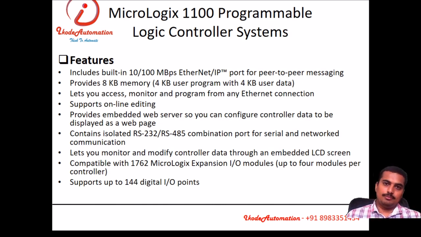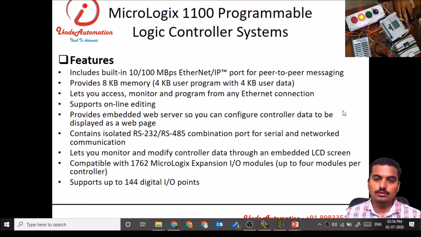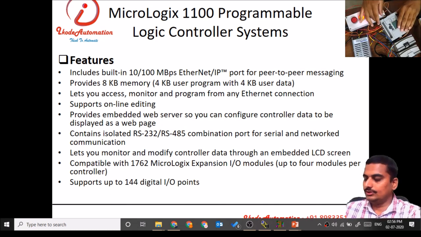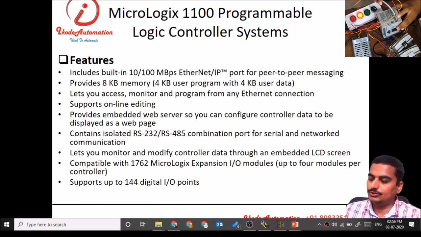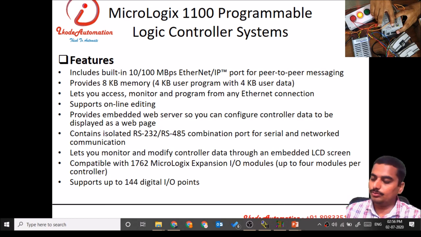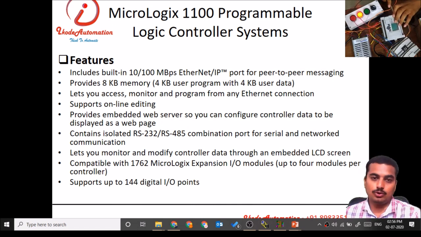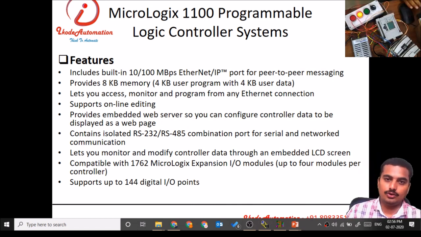Now, this is our MicroLogix 1100 controller. We'll say MicroLogix Programmable Logic Controller. The MicroLogix 1100 series has communication ports. Actually, it has two communication ports physically, but it has three communication protocols. This is one RS485/232 communication port, and this is RJ45, which is TCP/IP protocol. It supports communication protocols: TCP/IP or EtherNet/IP, and RS232 and 485.